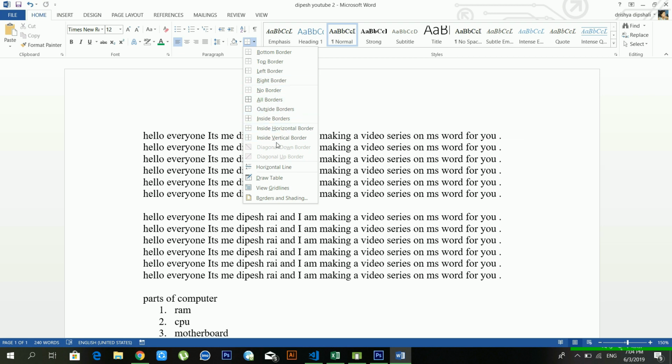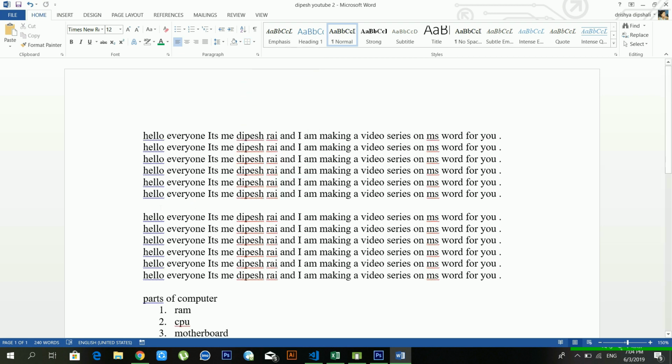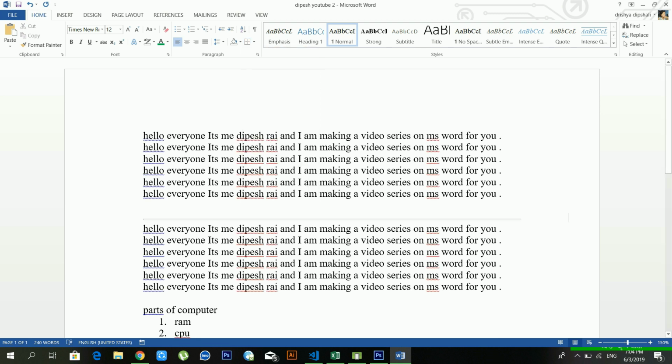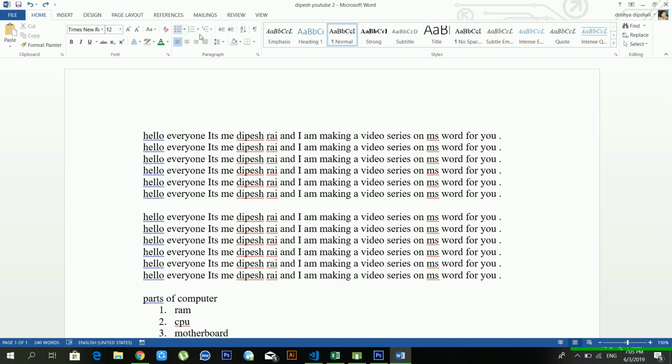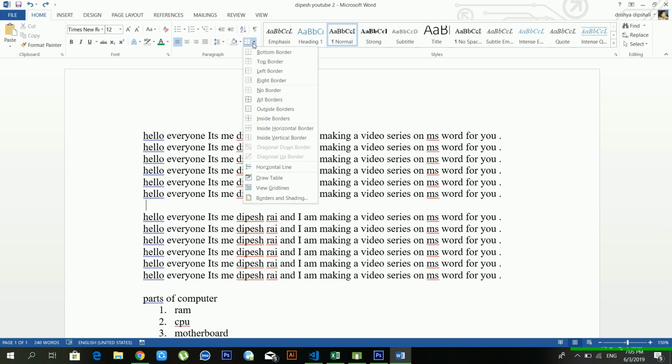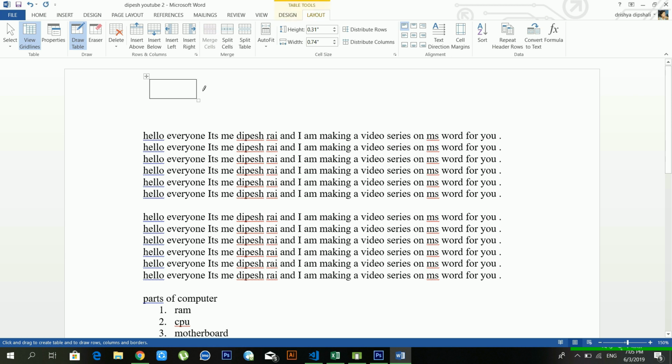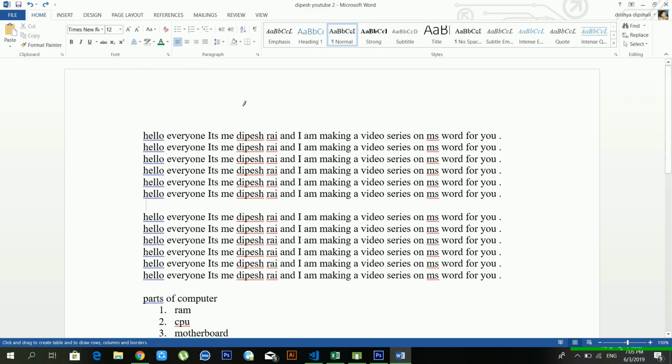Okay, and if you want to give a horizontal line, in that case you have to click here and choose horizontal line. See, a horizontal line is on my page. And one of the amazing features is draw table. You can draw a table from here. See, you can draw a table from here. Okay, but we'll talk about tables in the future also.